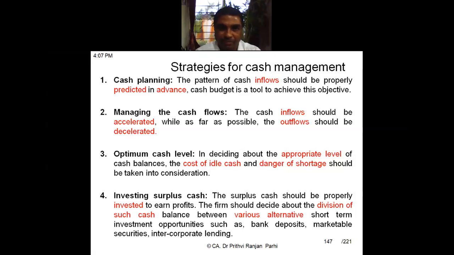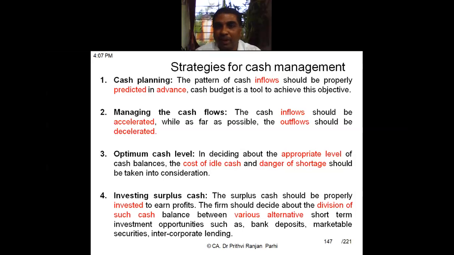Yes, sir. Inflows need to be predicted in advance, and cash budget is the tool which is used for this kind of cash plan. We'll be seeing a cash budget. We'll be solving questions also on how cash budgets are prepared. So you'll be able to understand what is cash budget. Right now, second strategy is managing the cash flows.